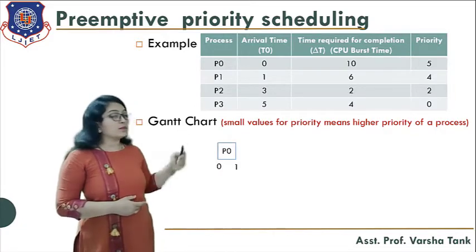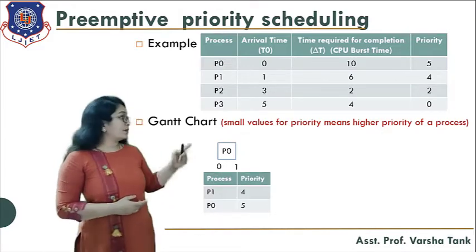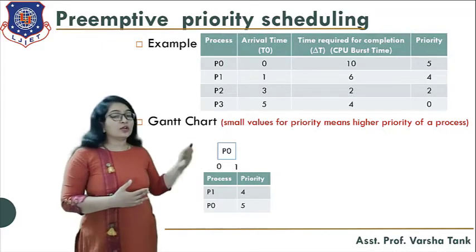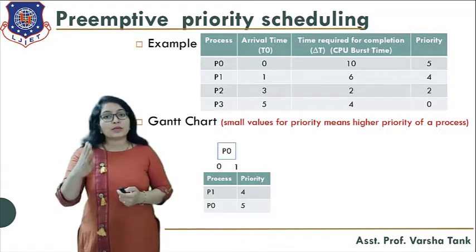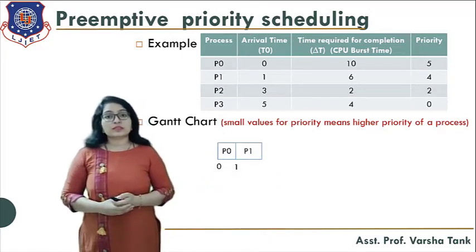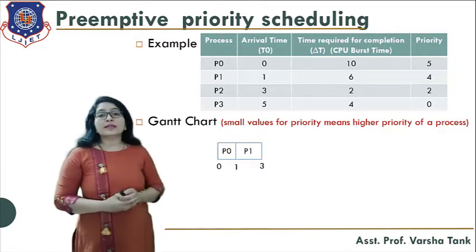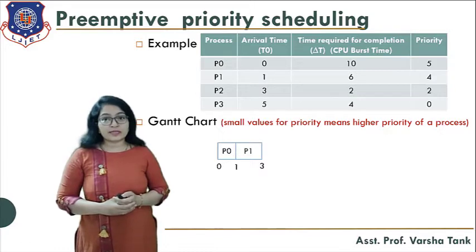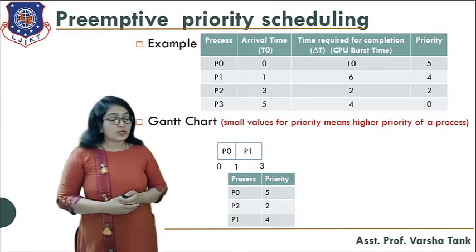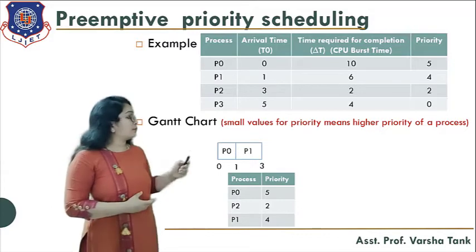Now at time 1 P1 has arrived, and its priority is 4. So P1 has priority 4 and P0 has priority 5. Here we are considering the lowest value as the highest priority, so P0 will be preempted and P1 will go for execution. When P1 reaches 3 milliseconds, another process comes, that is P2, and it has priority 2. So P2 has the highest priority. Now P2 will go for execution and P1 will be preempted.